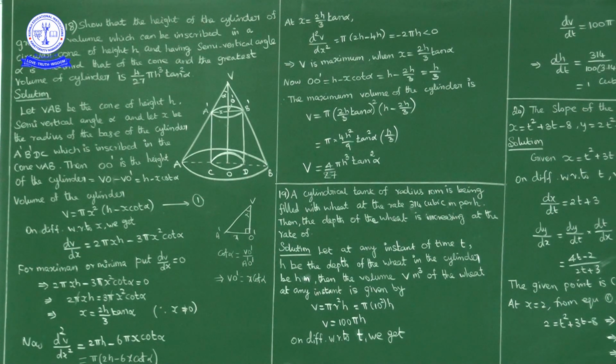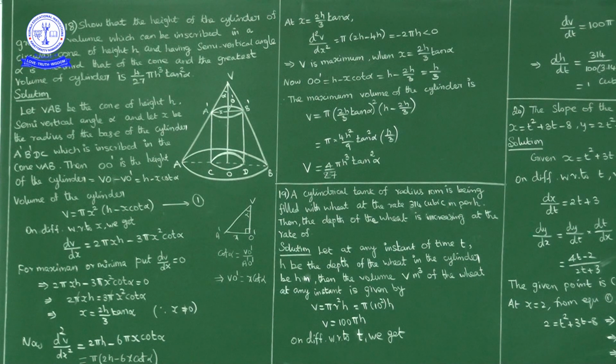Next, now cylinder is inscribed in the cone. A dash B dash DC is the cylinder. Now height of the cylinder is OO dash. OO dash is height of the cylinder and x is base radius of the cylinder. Okay, x is radius of the cylinder.